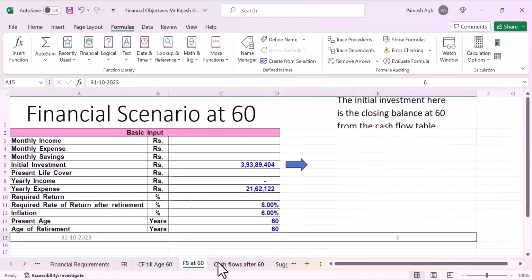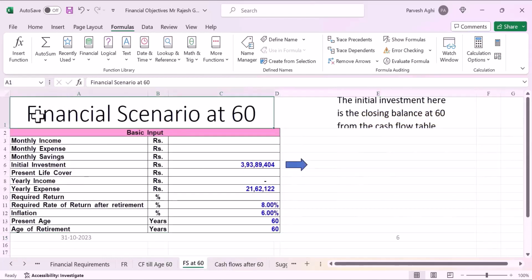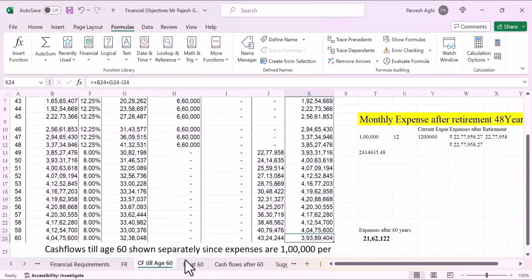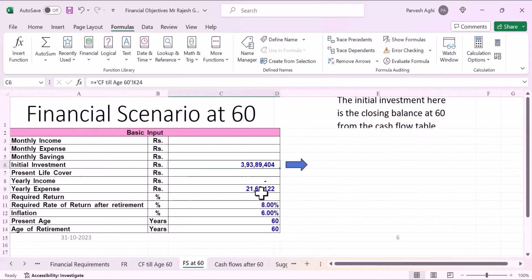Now we come to his financial scenario at the age of 60, which would be that he will have no monthly income. His monthly expenditure will be there definitely. So his initial investments will be 3 crore 93 lakhs. So he's going to have a corpus of 3 crore 93 lakhs. So we'll start with this. And his yearly expense will be 21 lakhs 62,120.